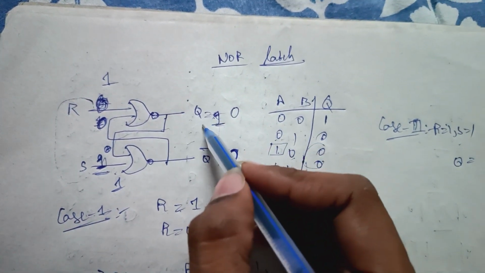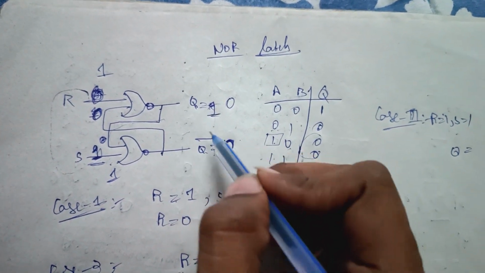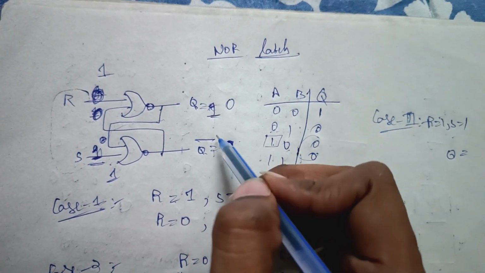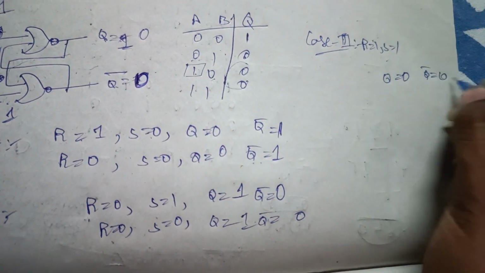But what is the actual output going to be? The Q and the Q bar must be complement. But here we are getting the same output, so it will be the invalid state. I am giving Q equals 0 and Q bar equals 0.